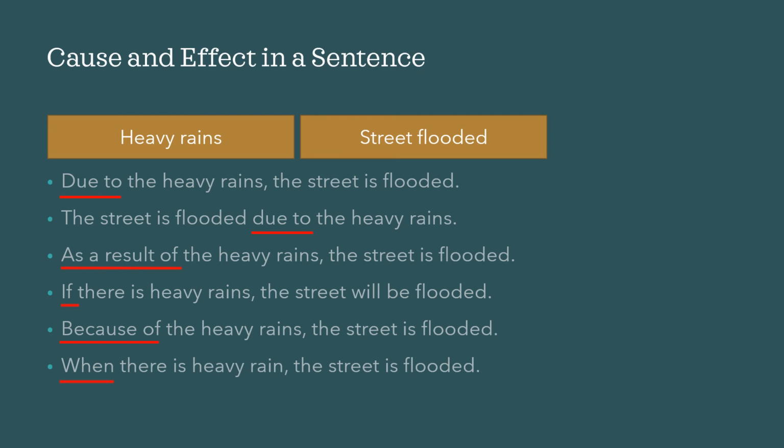So here you can see all the words that we have used also tells us that there is a cause and effect. So the different words that we can use is due to, as a result, if, because of, when. So these are the ways we can build cause and effects in a sentence. We can use some special words as well. The more you learn, the more you read, the more you will be familiar with these words and how to use them in cause and effect.